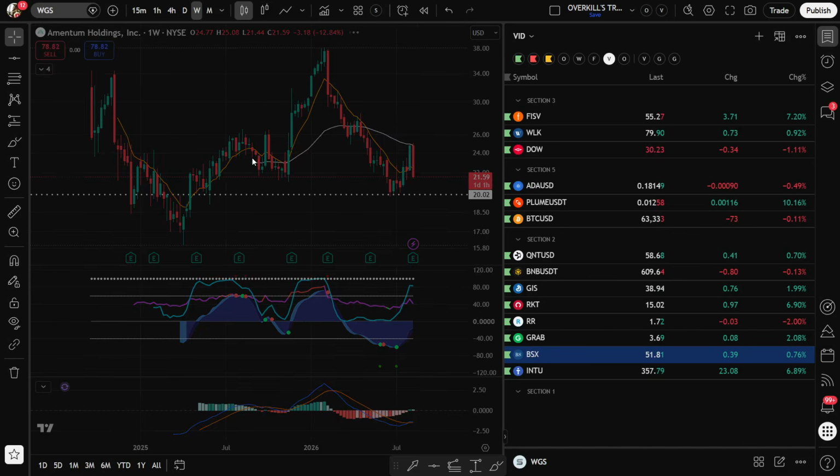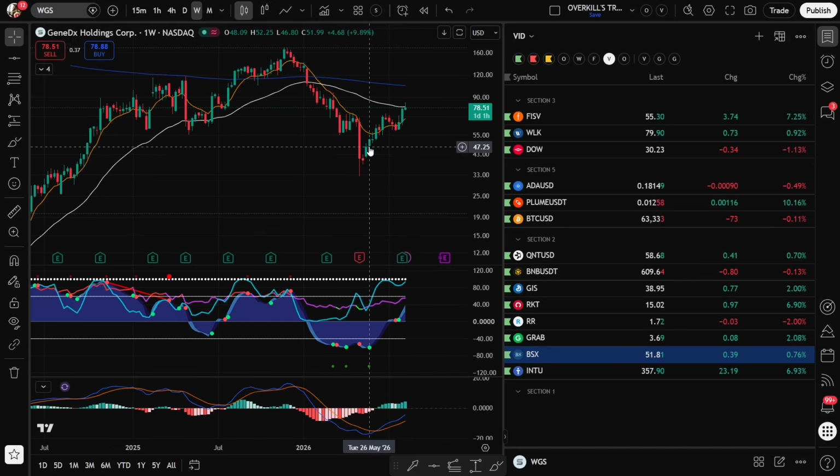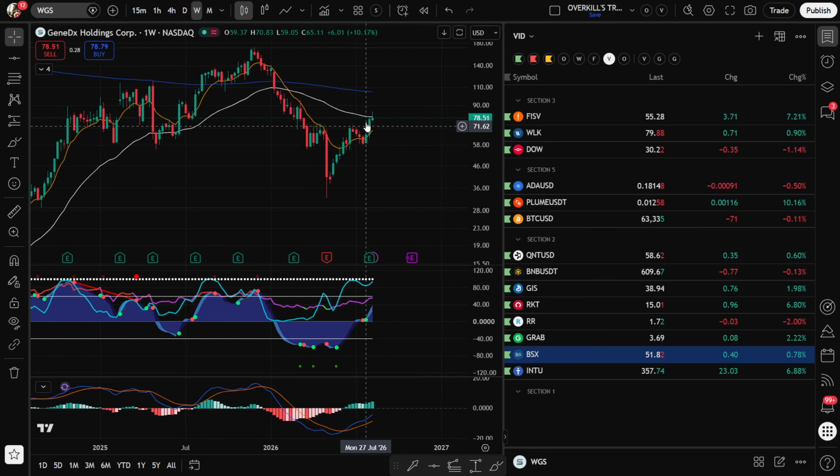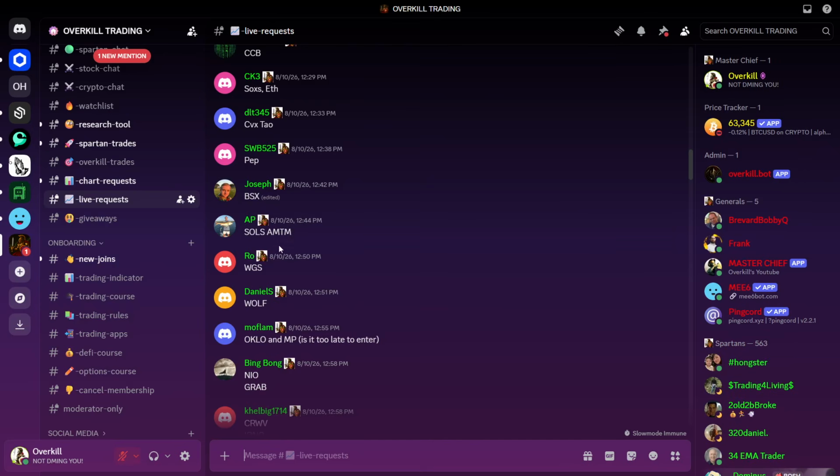WGS. Again, the signal came down here at around 47. It's already up around 60%. Okay, we don't want to buy when the wave's up here, guys, unless there's a really dramatic pullback. Our time to buy is down here. This is when things have sold off. This thing's already moved up around 100%. Off the bottom, it's already up 2x. So if you hesitated, you missed out on 100% already. If you're in it, I'd just be looking for the red dot to sell it here on the weekly. I think that one's more of a hold than a buy here.